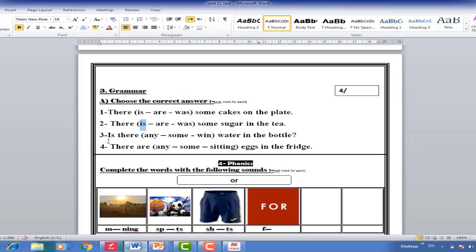Number 3, is there any, some, or when water in the bottle? Is there any, because we use any in questions and negatives. Number 4. There are eggs in the fridge. There are some eggs in the fridge.